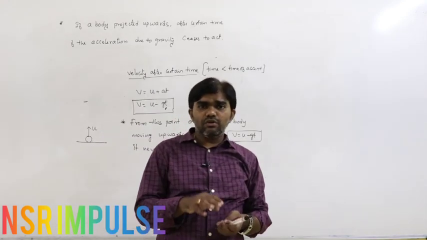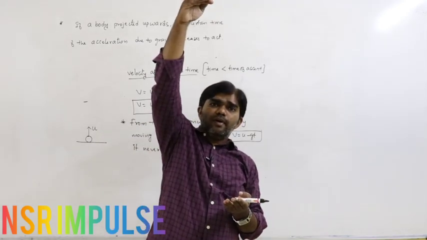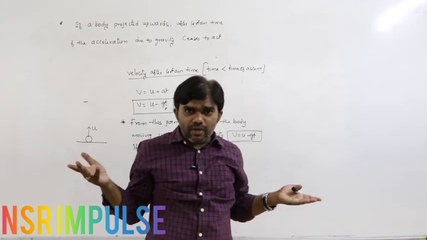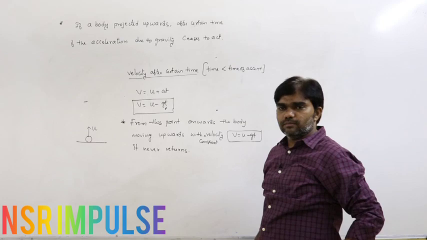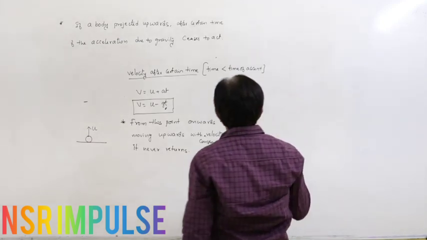If there is acceleration due to gravity, the body reaches the maximum height and again moves downwards. If there is no acceleration, the body continuously moves up. That is the condition. Now, the next condition is here.